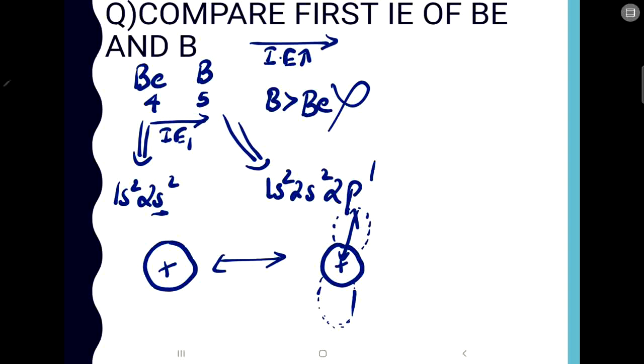Since the p orbital is far away from the nucleus, there will be less nuclear charge on that p orbital. Since we have less nuclear charge, less ionization energy is enough to remove that electron. So the ionization energy of beryllium is more than that of boron, because in beryllium the last electron is in an s orbital and in boron it is in a p orbital. Since the p orbital is far away from the nucleus, less ionization energy is enough to remove the electron. But the s orbital is near the nucleus, there is more nuclear charge, so you need to apply more ionization energy to remove the electron. So this was an exceptional case.